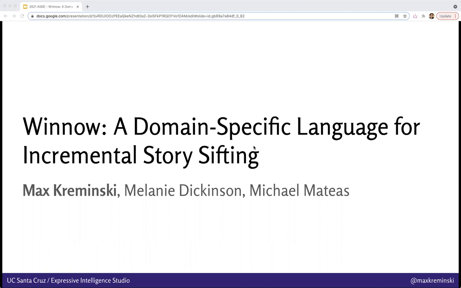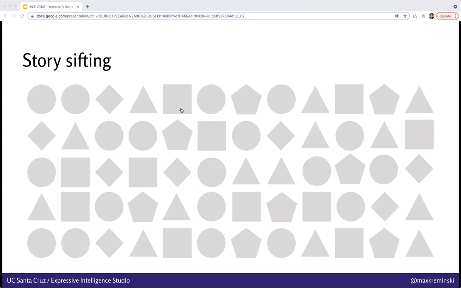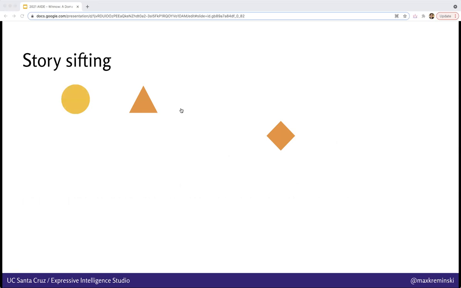Today I'm presenting Winnow, a domain-specific language for incremental story sifting. Story sifting is the challenge of taking the massive amounts of narrative material generated by simulations like those used in emergent narrative games such as Dwarf Fortress or the Sims series, and automatically filtering it down to just the most narratively interesting sequences of events that have happened, so that these sequences can be surfaced to the player or otherwise reasoned about by the computer.